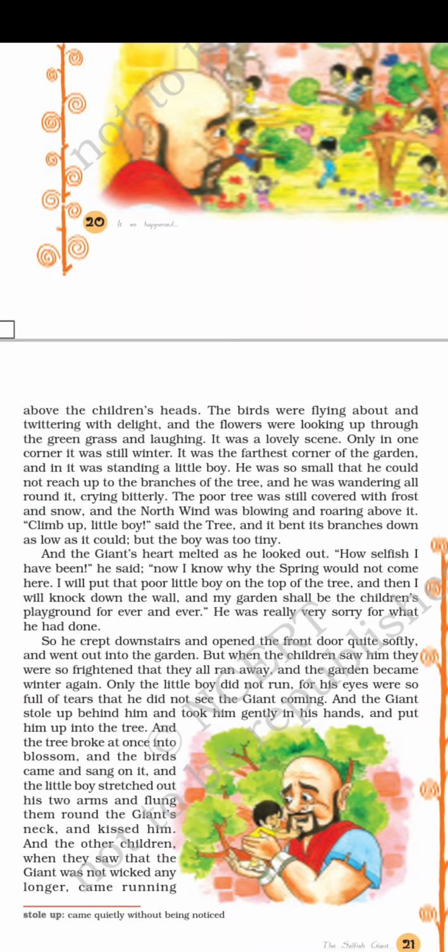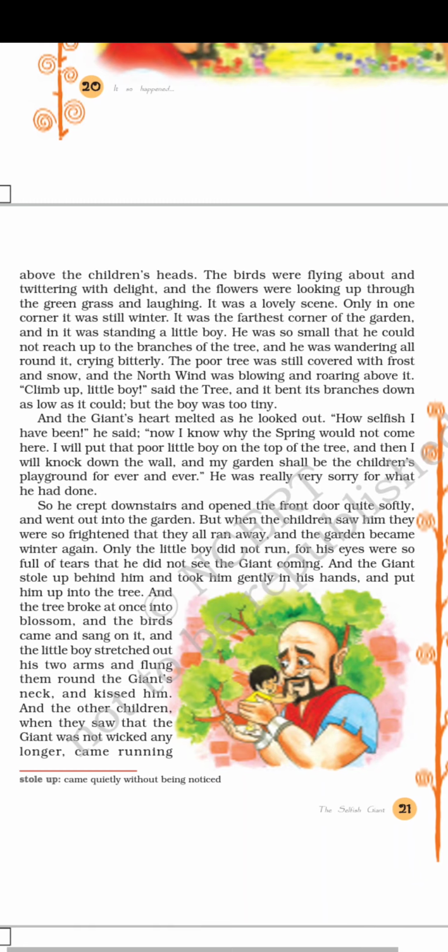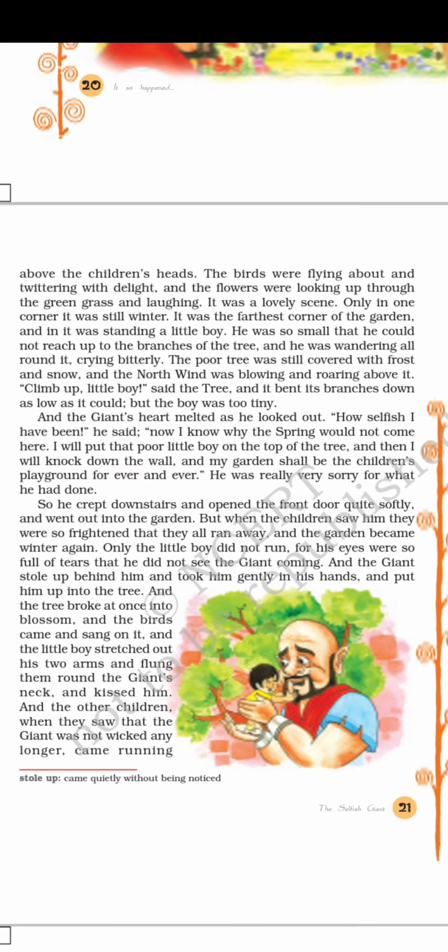The birds were flying here and there and making chirping sounds with happiness. And the flowers were looking up through the green grass and laughing. It means the garden was filled with flowers. It was a lovely scene.